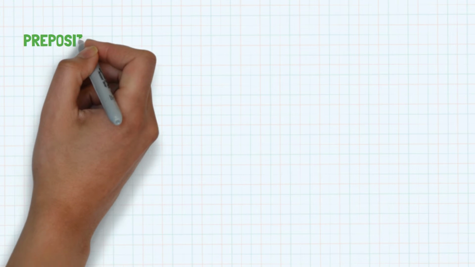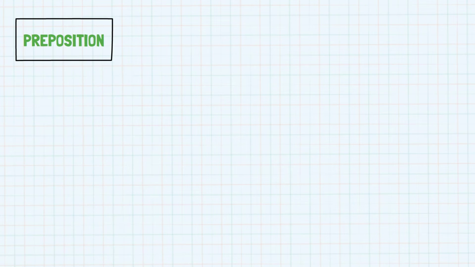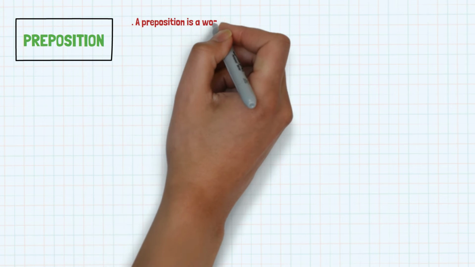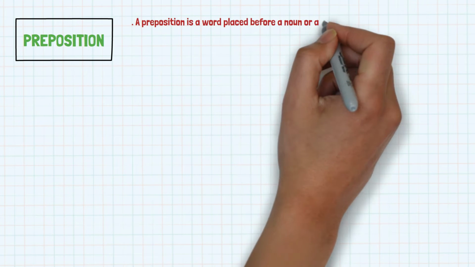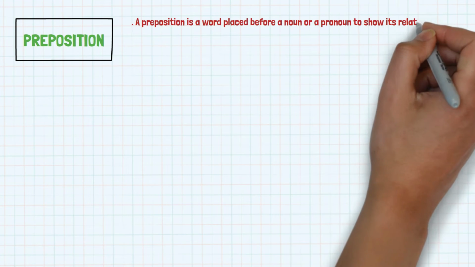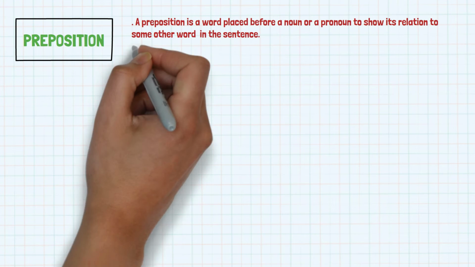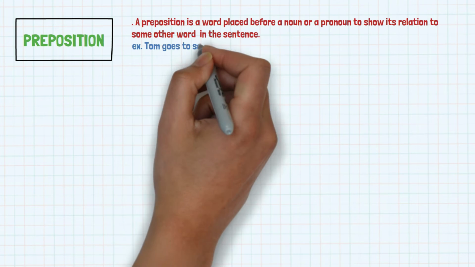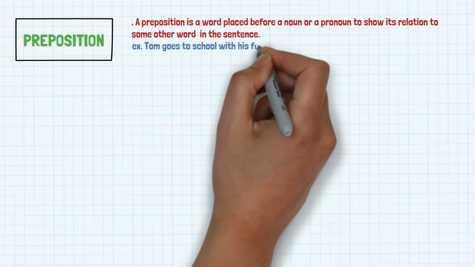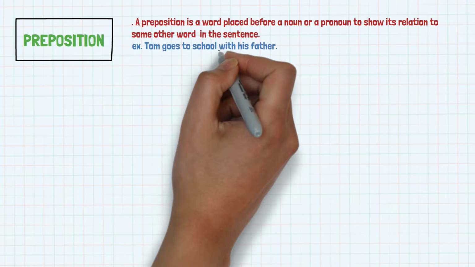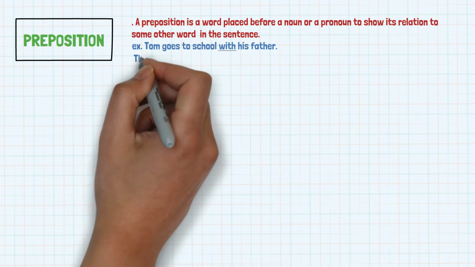Preposition. A preposition is a word placed before a noun or a pronoun to show its relation to some other word in the sentence. For example, Tom goes to school with his father. The book is on the table.